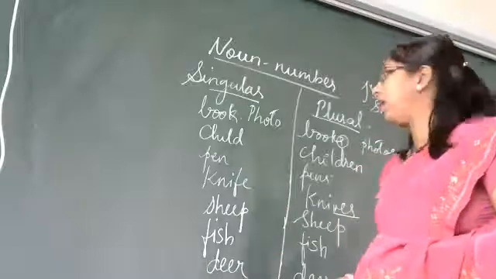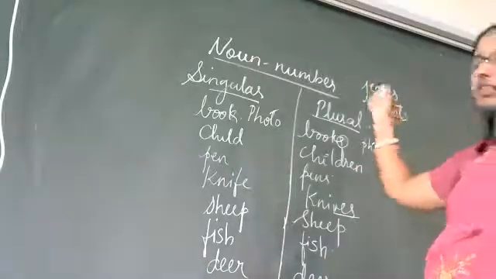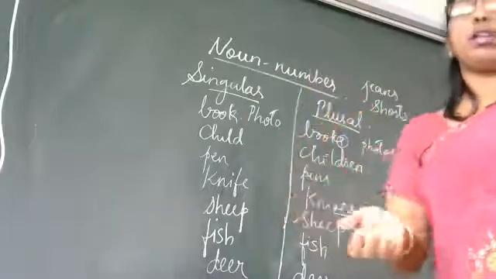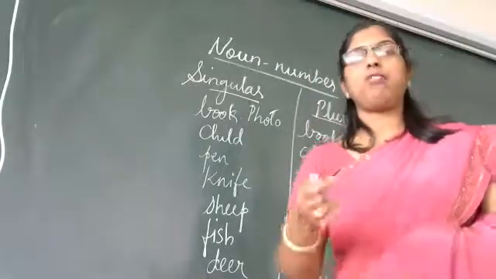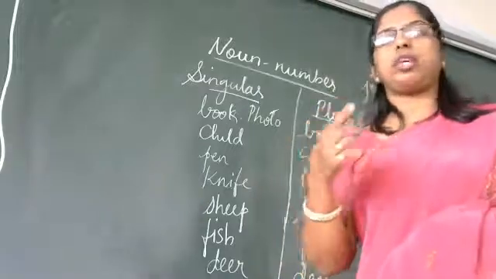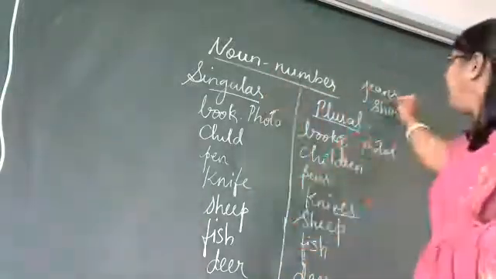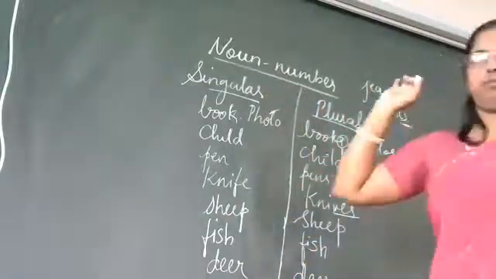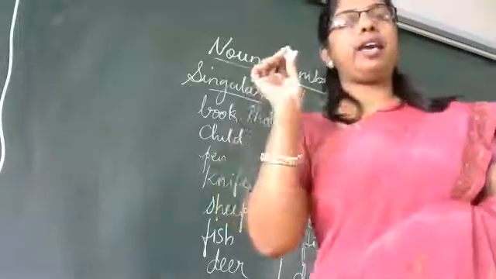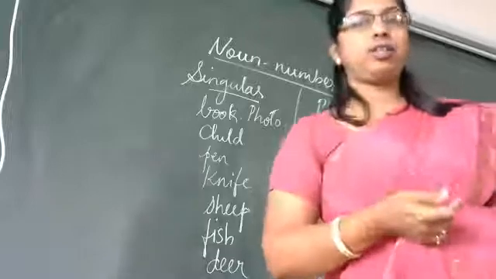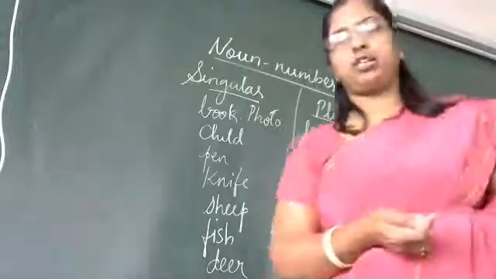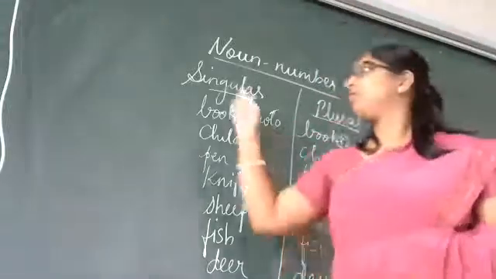Deer, deer. Understood? And there are some words which are already plural. As I said, scissors. Give me a pair of scissors. I wore jeans. Jean you don't say, jeans, which is already ending with S. So you need to be very careful when you are using such words in your speech, when you are communicating with each other. Clear to everybody?